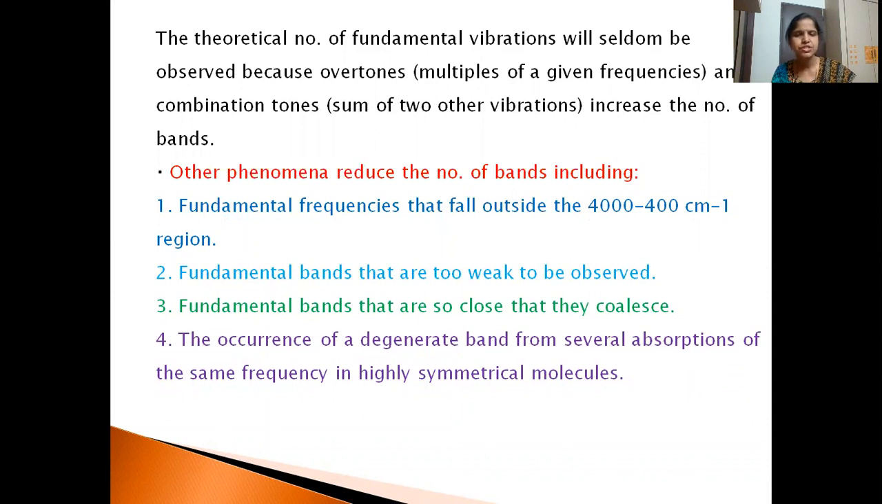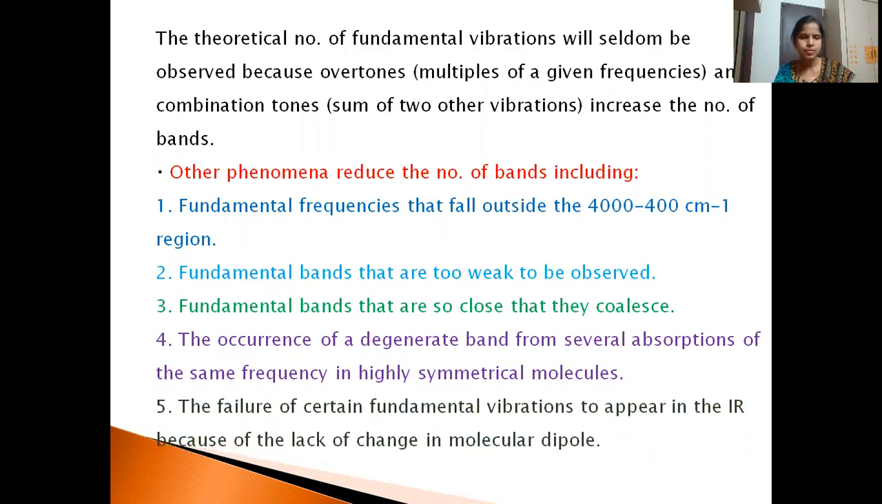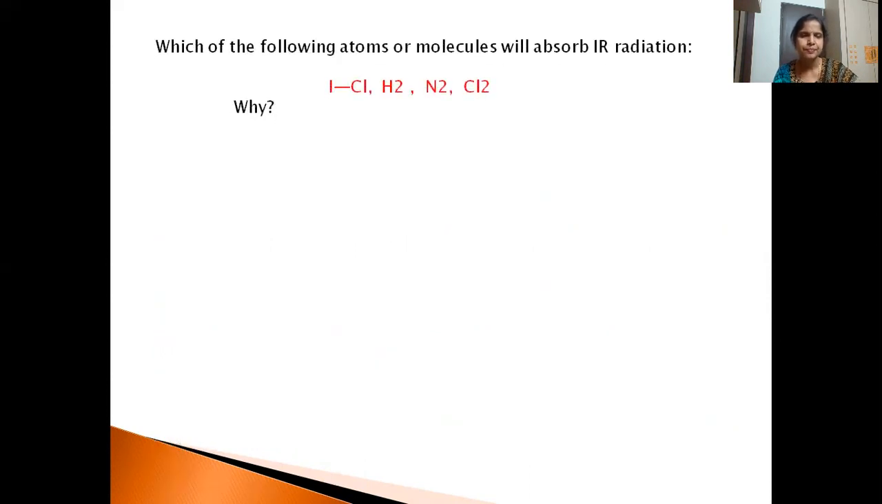Sometimes degenerate bands appear with the same frequency, so we cannot see those bands separately. And some vibrational bands do not appear in the IR because of lack of change in molecular dipole. Because there is no change in dipole moment, we cannot observe some of those bands. So these are some reasons why some bands will be missing in IR.